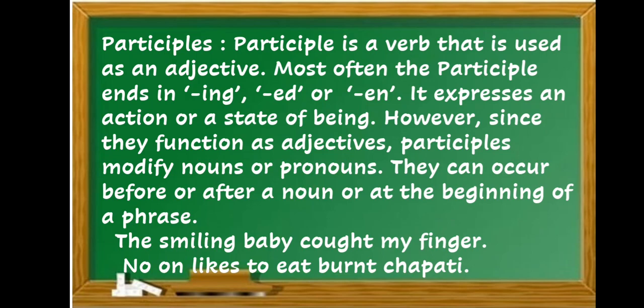Participles. A participle is a verb that is used as an adjective. Most often the participle ends in ing, ed or en. It expresses an action or a state of being. However, since they function as adjectives, participles modify nouns or pronouns. They can occur before or after a noun or at the beginning of a phrase.